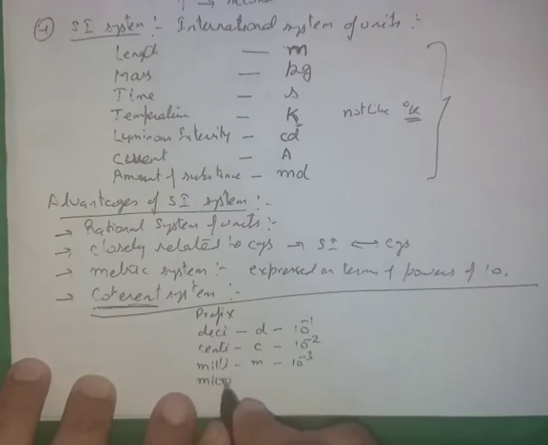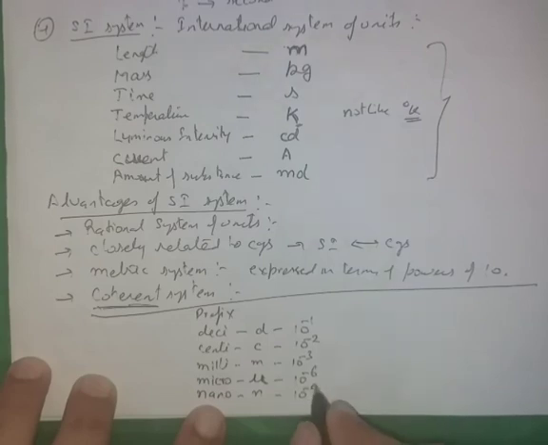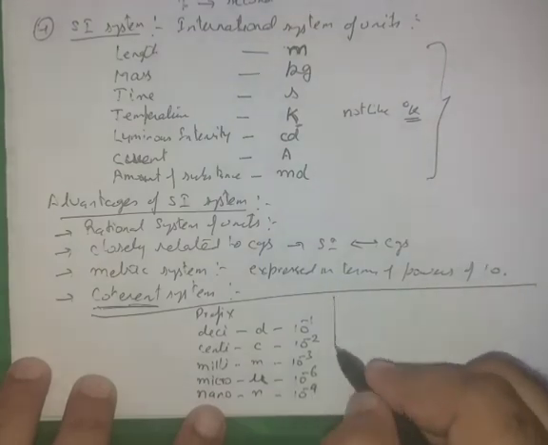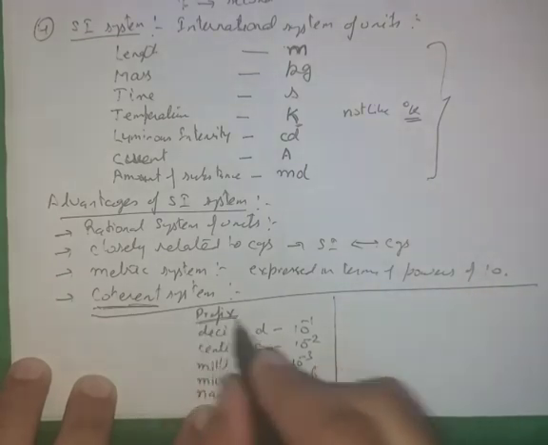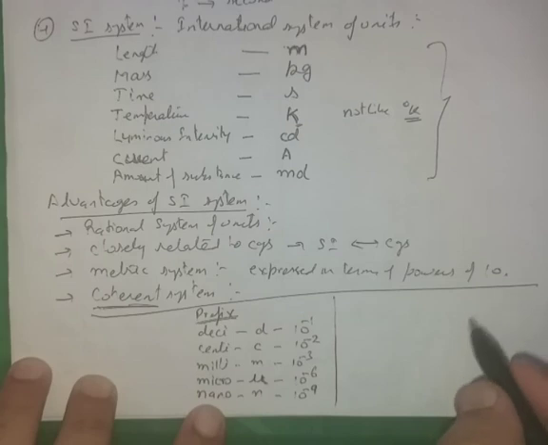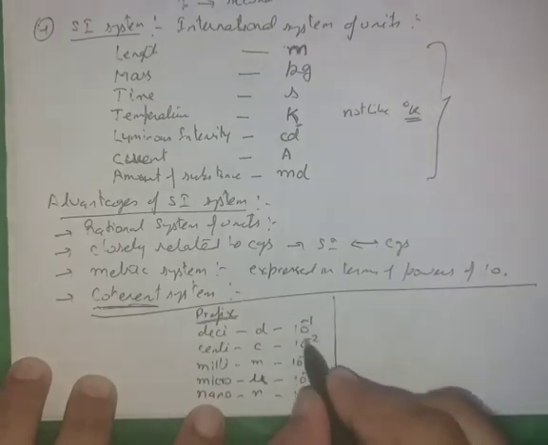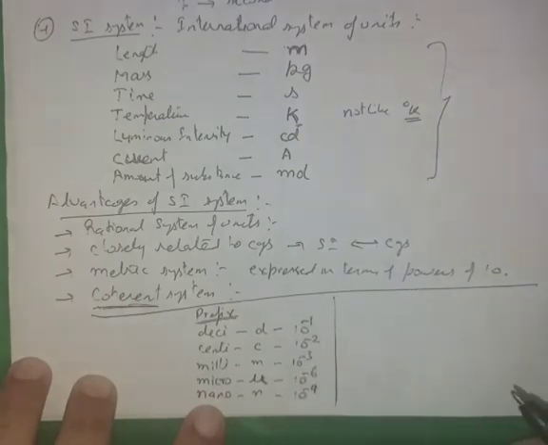Micro, its symbol is mu, and its power is 10 raised to power minus 6. Nano, its symbol is small n and power is 10 raised to power minus 9. Some more are also given in your book, so you can read them from there. These are called submultiples. Here all these were in negative powers, so these are obtained by division.